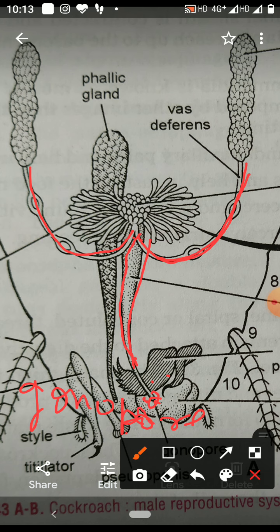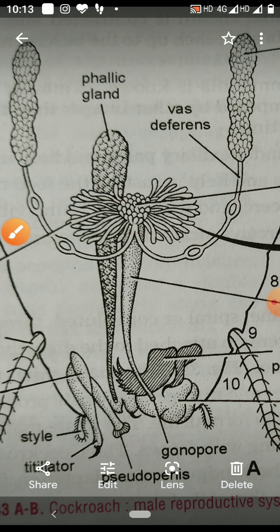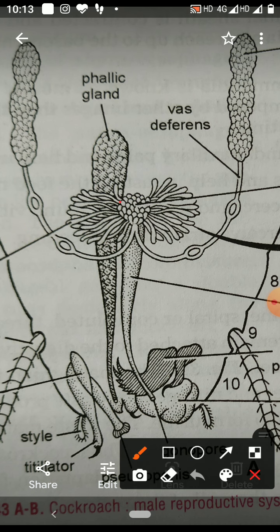Now there are two glands. This gland is the utricular gland. The other one is the phallic gland. So two glands are, one is utricular and other is phallic. First you see the utricular gland. This is the structure of the utricular gland.